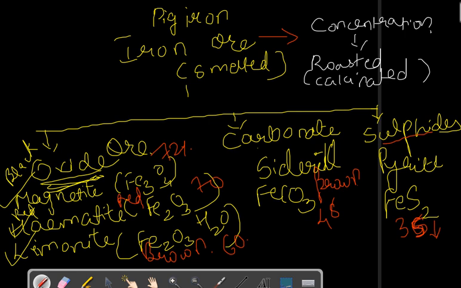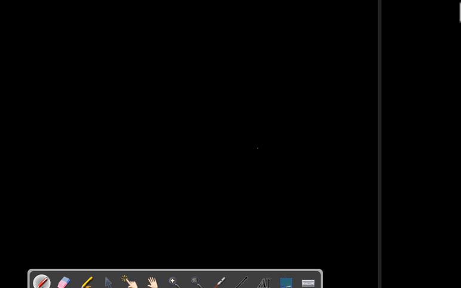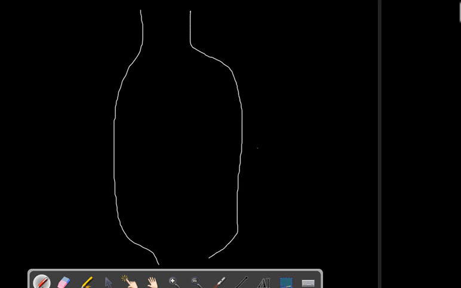Then we do smelting. Third process is smelting or melting, whatever you consider, in blast furnace. So in blast furnace we have to smelt. Now we will know about blast furnace. So what is blast furnace? A blast furnace is a chimney-like structure which has heavy steel plates as its boundary.